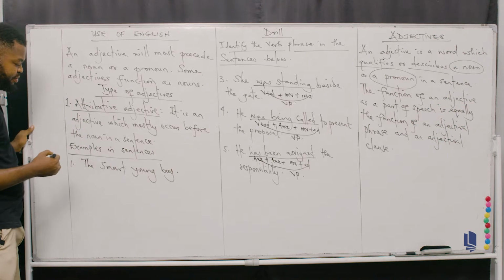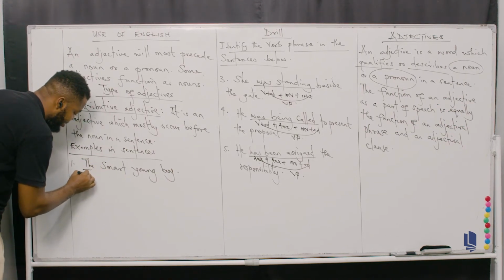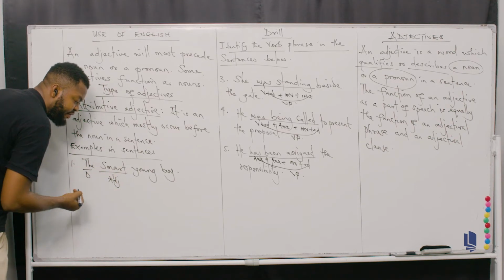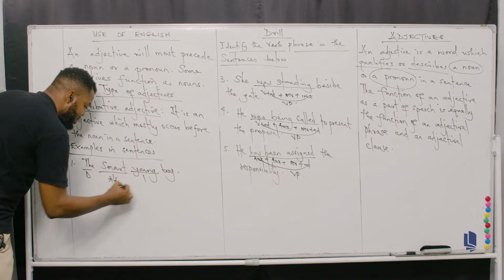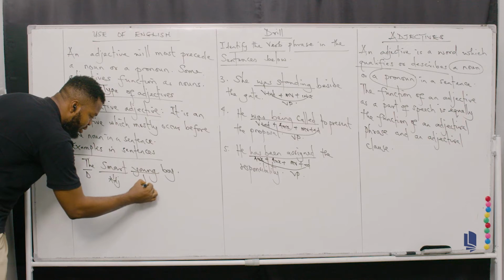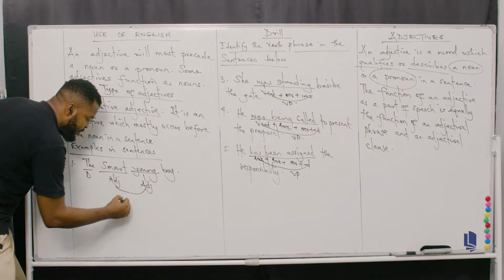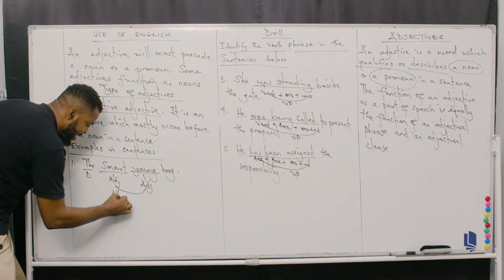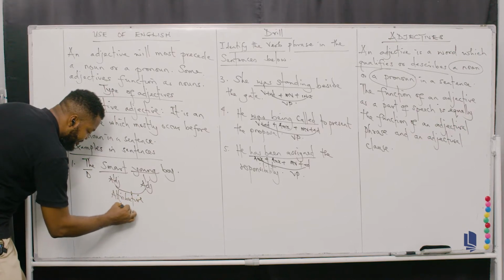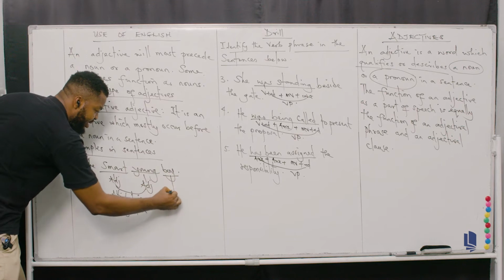So let's do the analysis. Here, this is a determiner. Smart is an adjective. What type of adjective? Attributive. The smart young boy. Then, young is also what? That's also an adjective. So if you combine these together, you form an attributive adjective. This is the actual noun here.